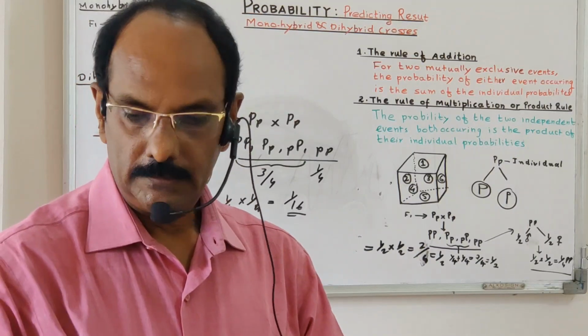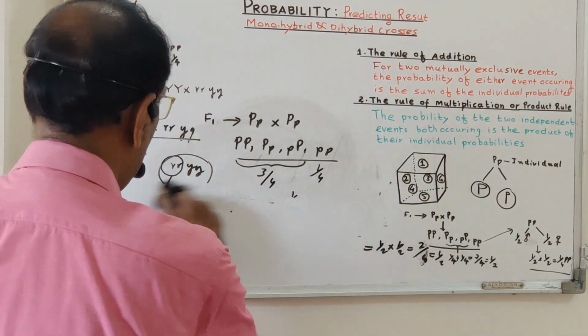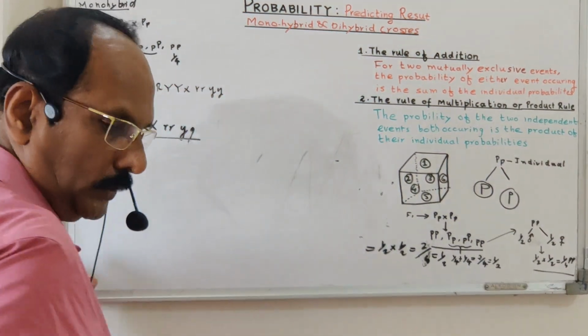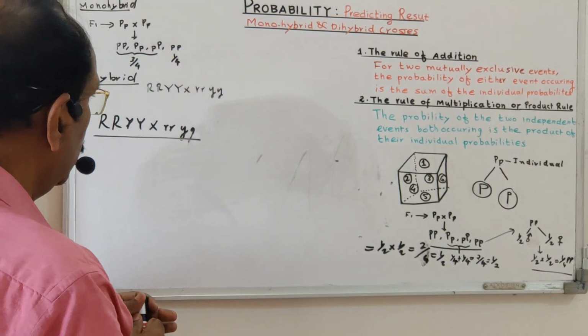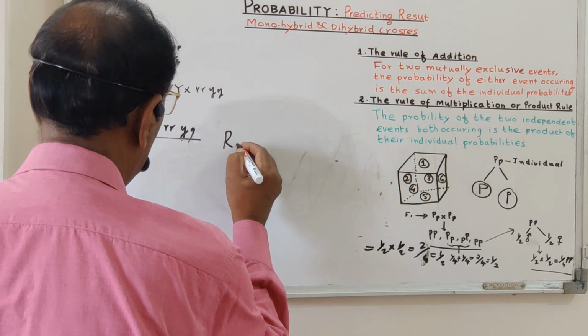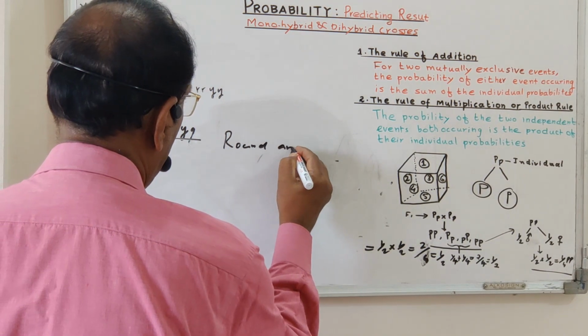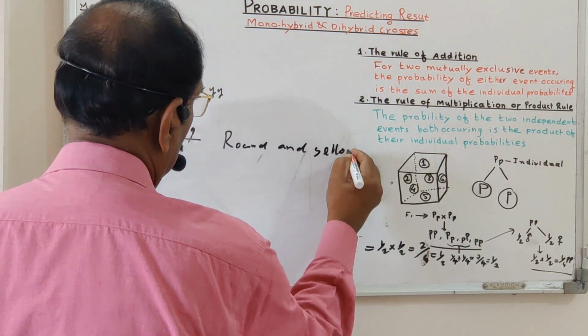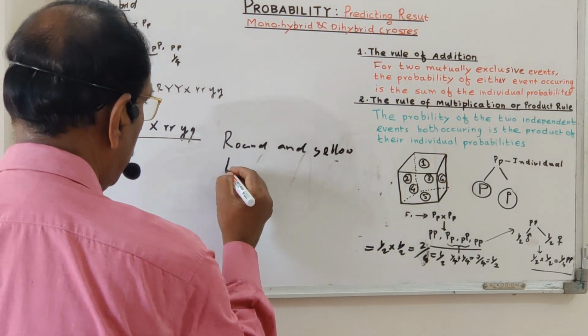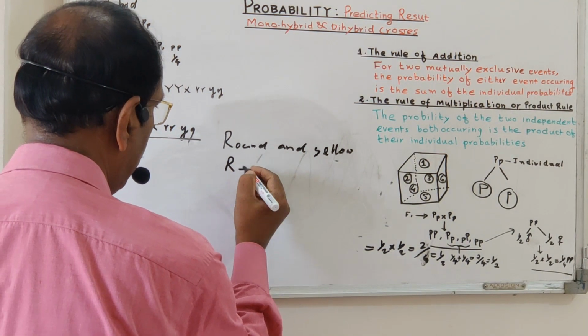For example, see here very carefully, what is the next point? In this cross, one of the phenotypes we will get is round and yellow. So what is the probability of round yellow in the F2 generation? Round may be represented as capital R and a dash.